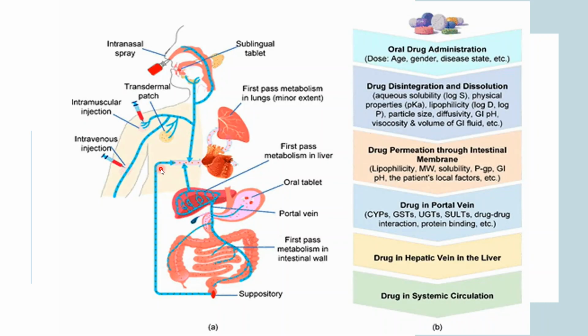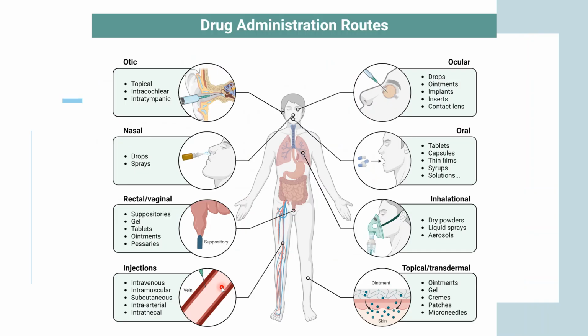When you are talking about injections, it is actually bypassing that route, and it is directly going into your bloodstream and then excreting out from your body. I hope it is clear to all of you how the routes are operative for drug administration, and every route you have understood well. So these are the routes.